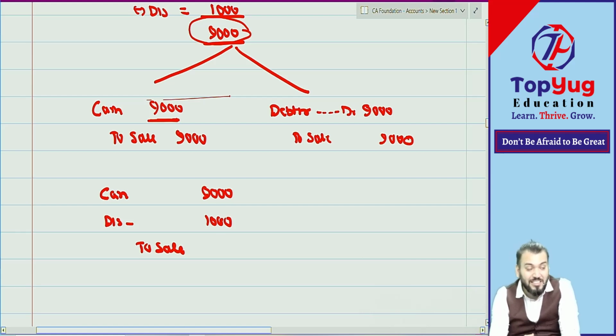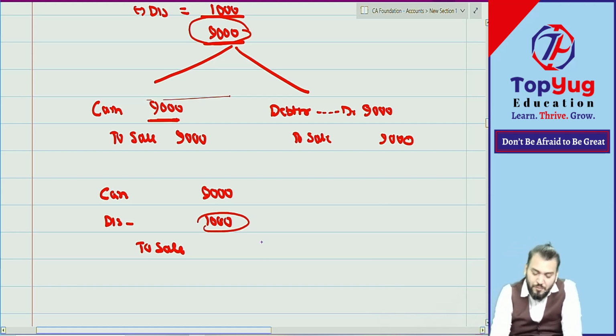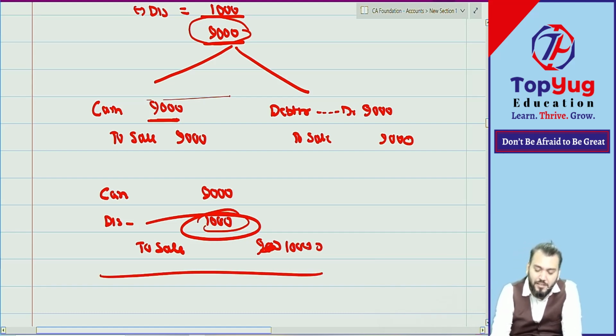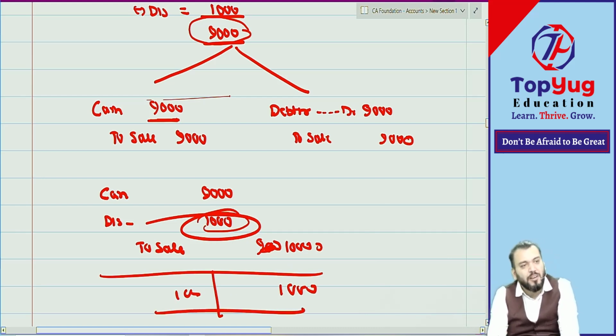I am saying, if you want to record, then I am saying: my question is that the sales should be how much? 9,000 or 10,000? If it is 9,000, why are you recording this? Unnecessary, you are wasting your time. And if you want to record also, chalo, you add 10,000 here, 1,000 here. Ultimately the same effect.